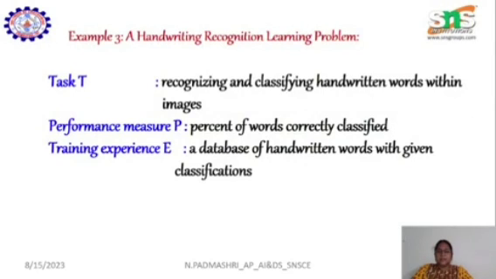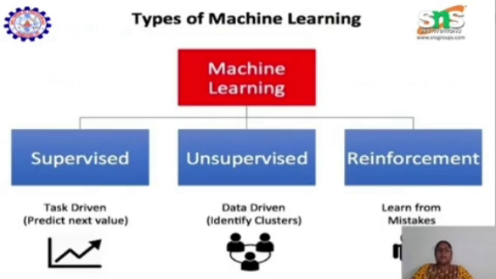Handwriting recognition is another learning problem. Now I'm going to explain only the types of machine learning and the examples which come under each type. Machine learning is broadly classified into 3 types: supervised, unsupervised, and reinforcement learning. In supervised learning, the machine is trained with labeled data. Whenever you give labeled data to the machine, it is called supervised learning, which is task driven.